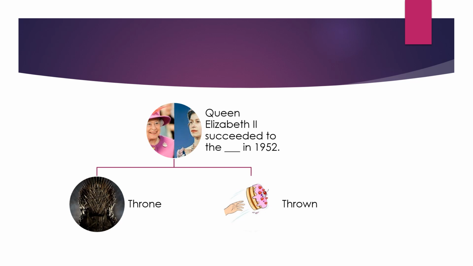Queen Elizabeth II succeeded to the dash in 1952. So in the year 1952, the throne was passed to Queen Elizabeth II. So here we need to choose a word between throne and thrown. Throne is the reins, and thrown is to throw away something. So here, because she was given the throne, the reins to rule the nation, the country, or the kingdom, therefore our option will be throne.